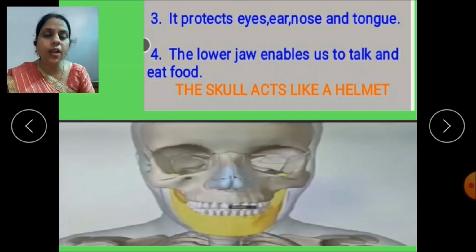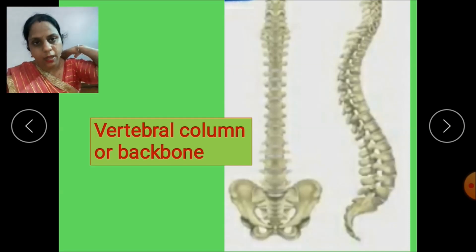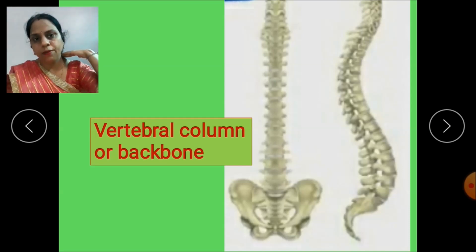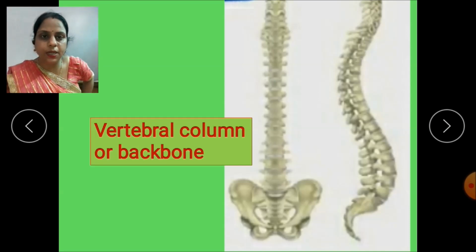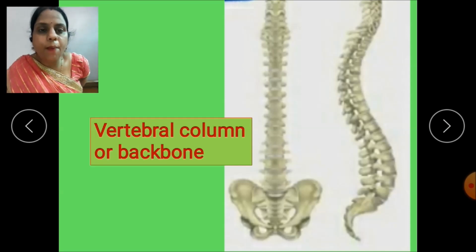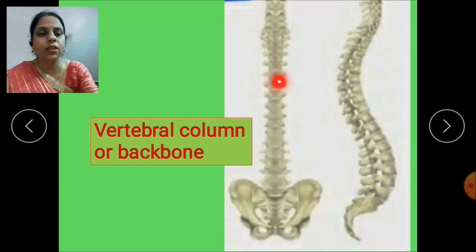Now let's move to the second part of the skeleton, that is vertebral column. This vertebral column is also known as backbone. Now children, do you know where the backbone is present? Yes, it is present at the back of the body. That means it runs from the base of the skull up to the hip region. Now children, keep your hands like this and touch the back of your body. You will feel some hard structure. That hard structure is called the vertebral column or backbone.